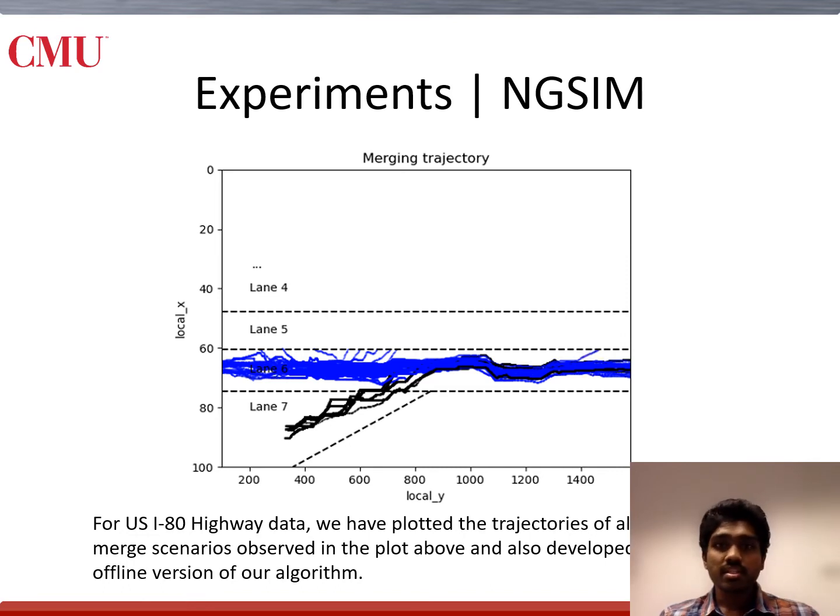In the image shown in the slide, the trajectories in blue highlight the merging trajectories, and trajectories in black highlight the corresponding ego vehicle trajectories. We arrived at these trajectories by narrowing down to a merging condition which was based on distance and where one-on-one interactions are observed. We also modified our algorithm to an offline SAPO-RM case to work with this environment.